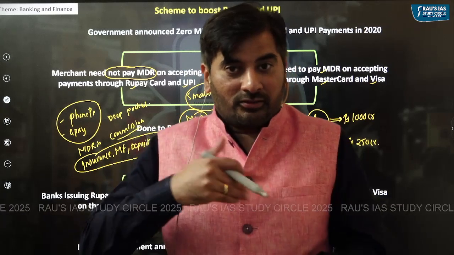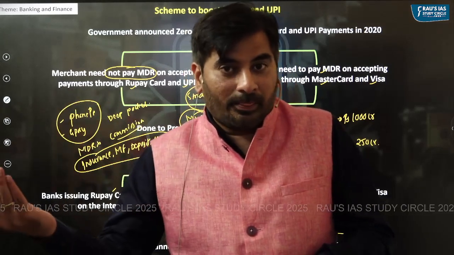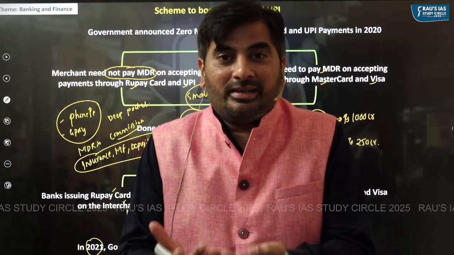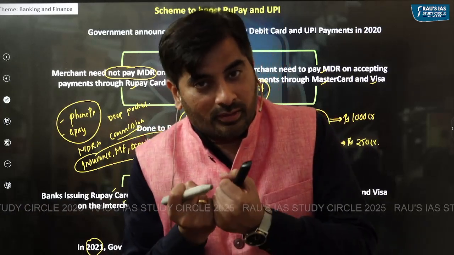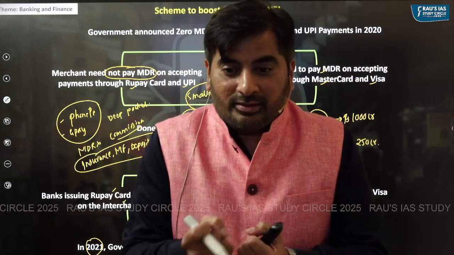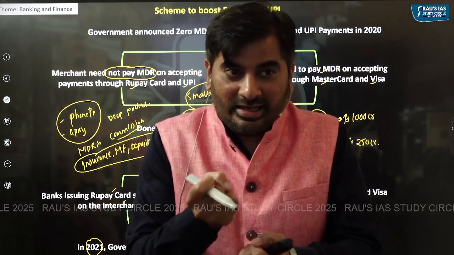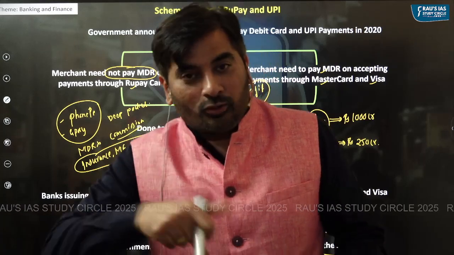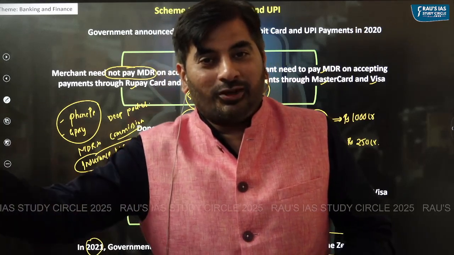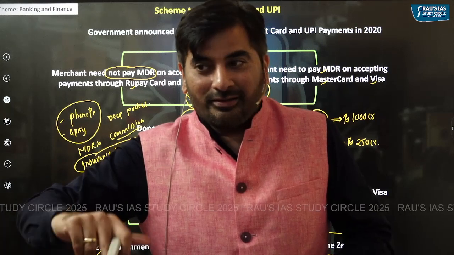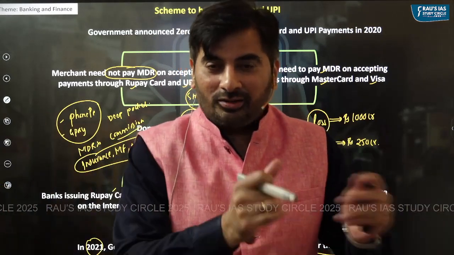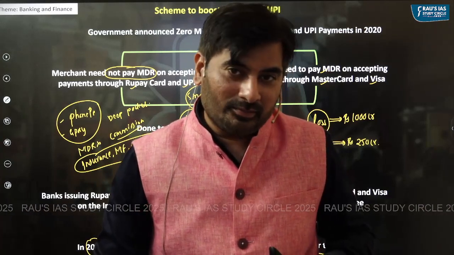Merchants might pass on the burden to customers, or merchants might be discouraged to accept payment through UPI, and instead the merchants could insist the customers to pay in terms of cash. So it is going back to the pre 2016 year, that is pre UPI days, when people used to use more of cash and not digital payments.